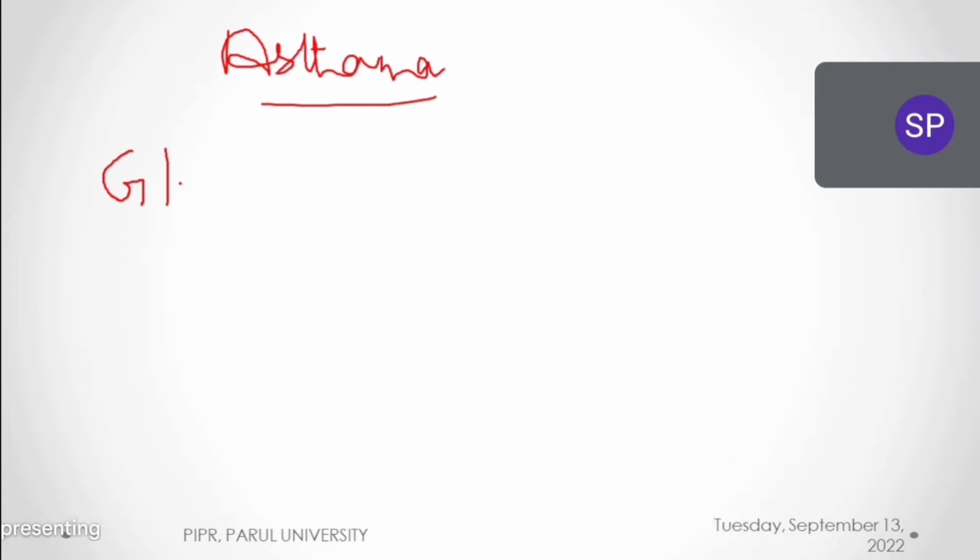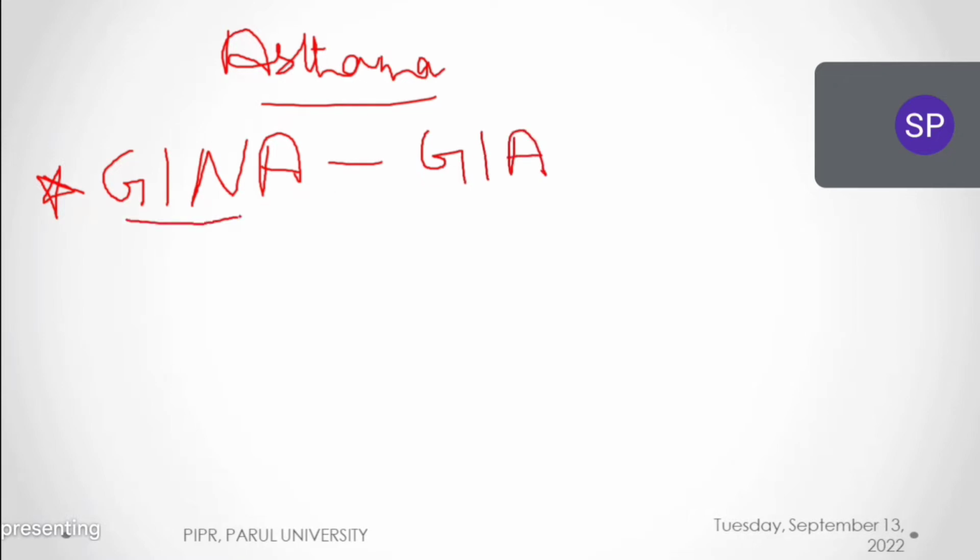Have you heard the name? GINA guidelines. I think you might have heard. This guideline is very important, and I'll explain these guidelines in detail. GINA means Global Initiative for Asthma. It is the global guideline, and all over the world, if anybody is suffering with asthma, we have to follow these GINA guidelines. And annually, these GINA guidelines are updated. Last year's GINA guidelines will be different from this year's.